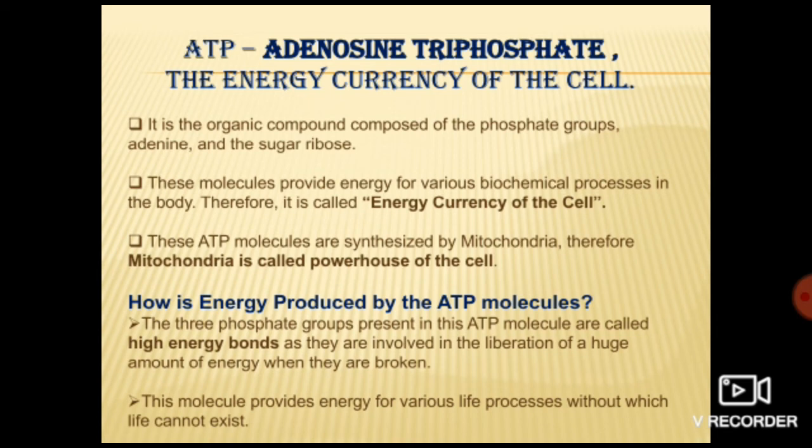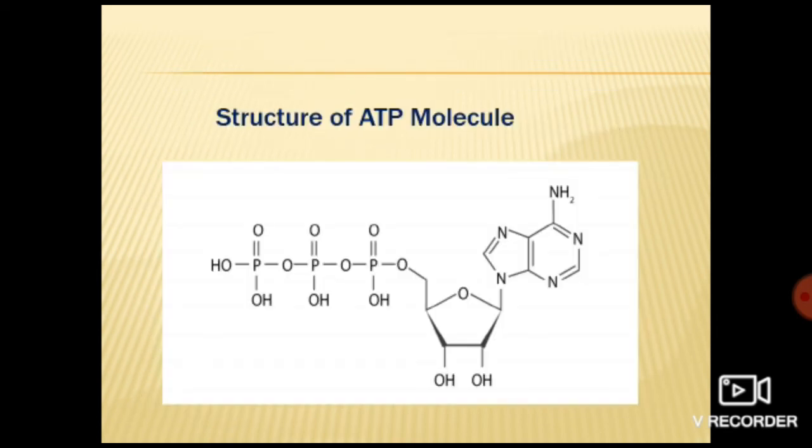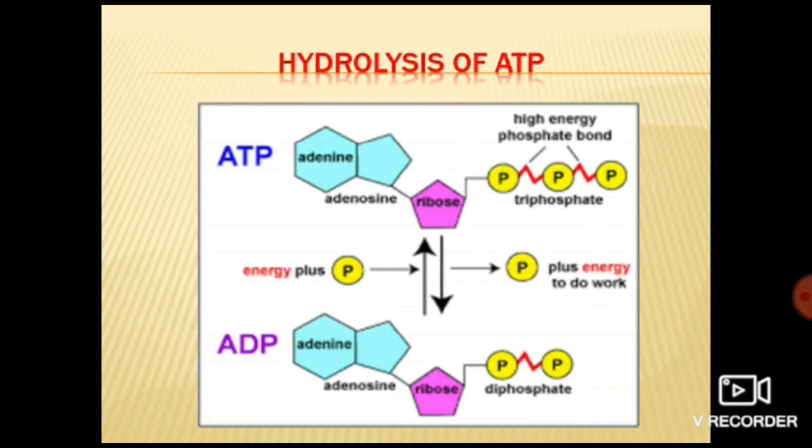This huge amount of energy is synthesized by mitochondria. That's why mitochondria is known as the powerhouse of the cell. Now, whatever energy is produced by ATP is used up by all the life processes, and without it, life cannot exist. Got it? I think its structure is also clear to you. Now, just have a quick view on the hydrolysis of ATP.